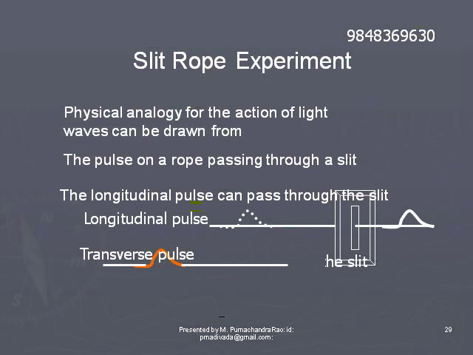For example, a rope is passed through a slit and pulses are created on it. When longitudinal pulses are created in the rope, the longitudinal pulses will pass through the slit. Whatever may be the longitudinal pulse created, it will pass through the slit.